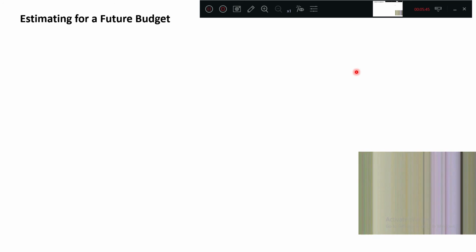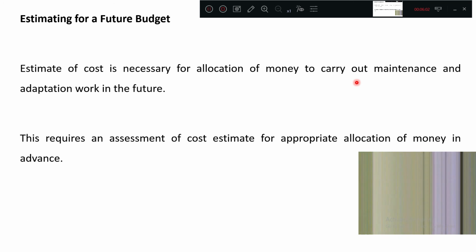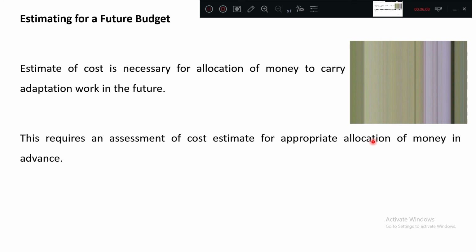Estimating for the future budget means: for the next year, how are you going to prepare the budget? An estimate of cost is necessary for allocation of money to carry out maintenance and adaptation for the future. For future work, what is the work? This requires an estimate for allocation of money in advance, for the next 2 years. What shall be the money we want? To allocate that, we require the future budget estimation.